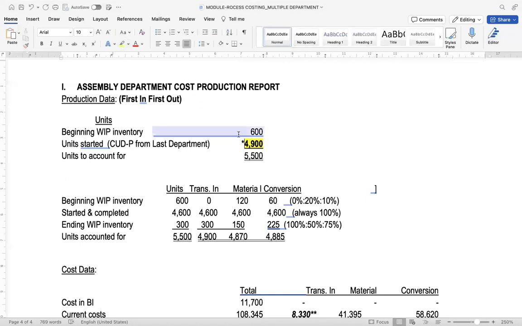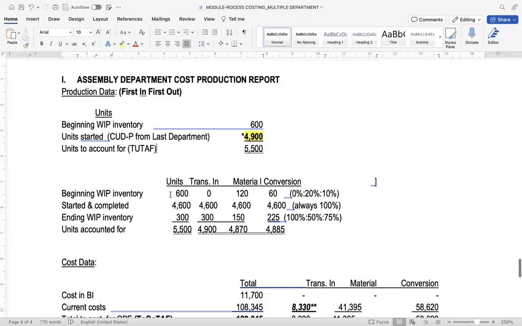So the beginning work in process inventory 600 plus 4,900, the units to account for, TUTAF, total units to account for, is 5,500. Now, you can use this TUTAF as your total EUP to work back your started and completed unit during the period.